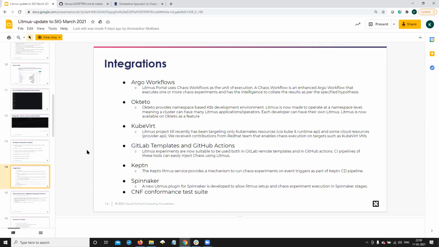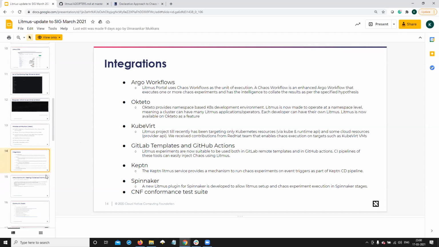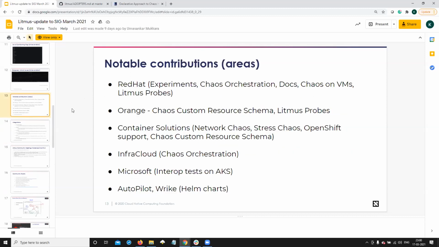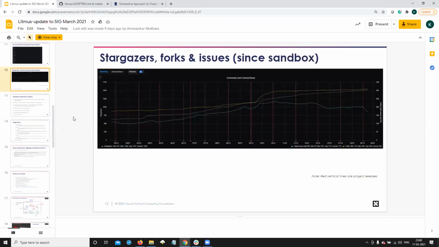There have been some experiments that we're contributing to the CNF conformance suite as well. Udit has been at the forefront of these efforts. We are submitting the network experiments and disk related experiments to this test suite. And we did receive some positive feedback about our proposal, and we are in the process of filling up the due diligence documentation, and we are looking for sponsors in the technical oversight committee for picking up the due diligence process and conducting user interviews.